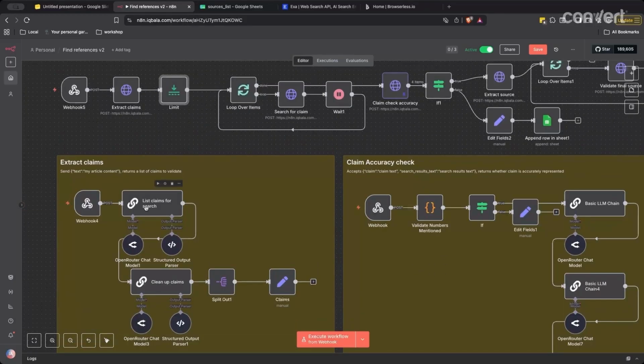Now, like I said, you have this process to download and use this workflow however you want.